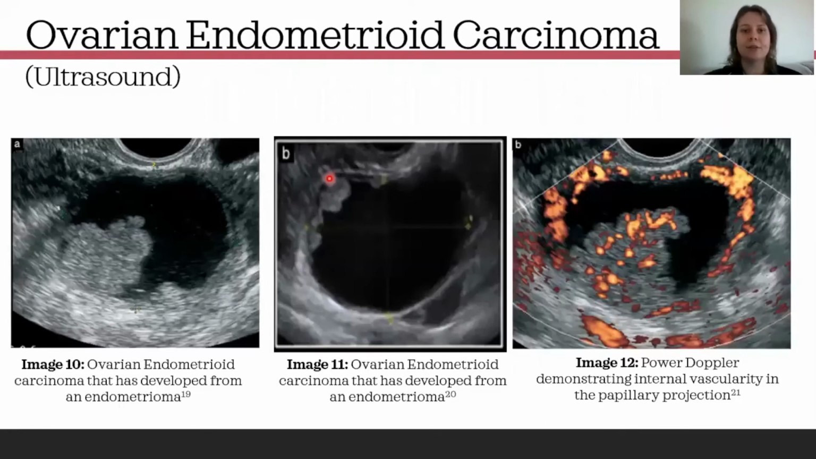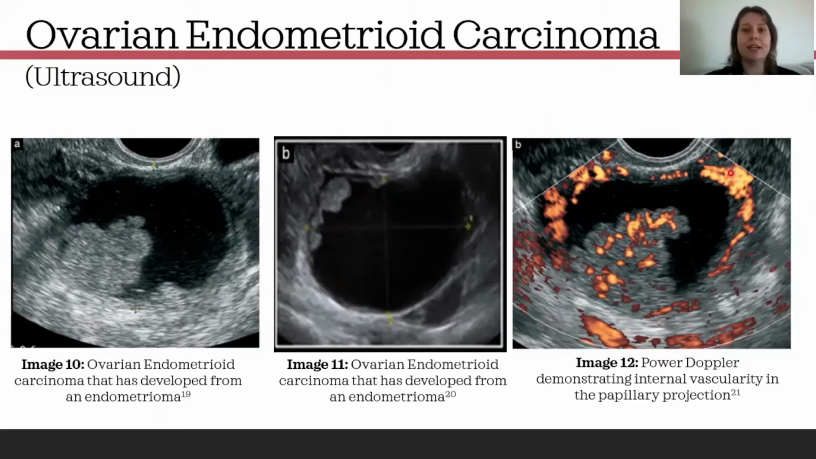Looking at these first two images, you can see the predominantly cystic space, which also has low-level echoes, and you can see the isoechoic papillary projection there. The presence of the papillary projections may lead to a differential diagnosis of borderline tumours or clear cell carcinoma.